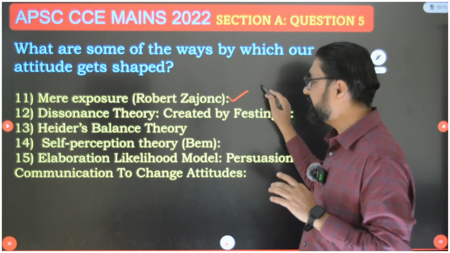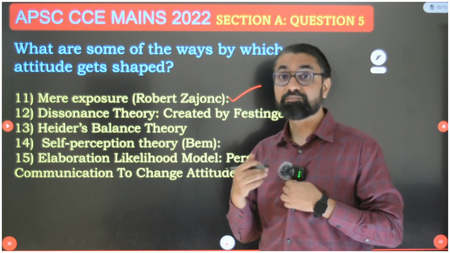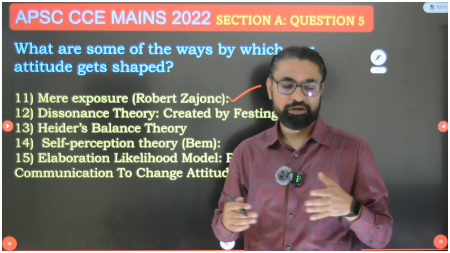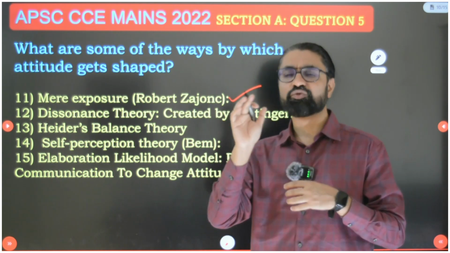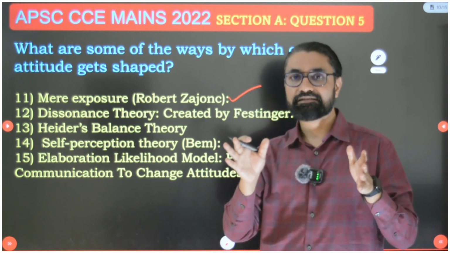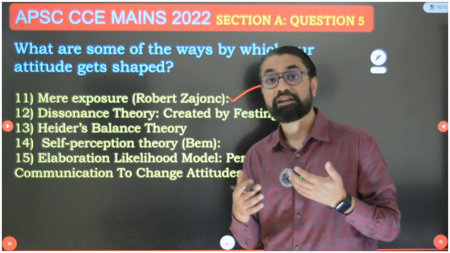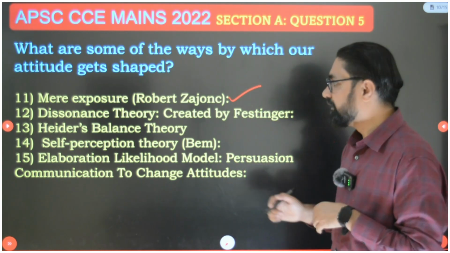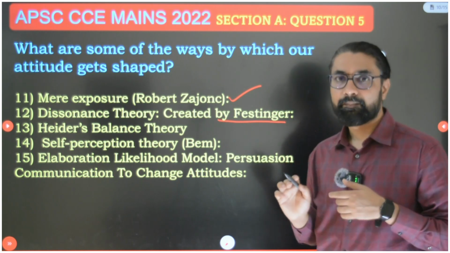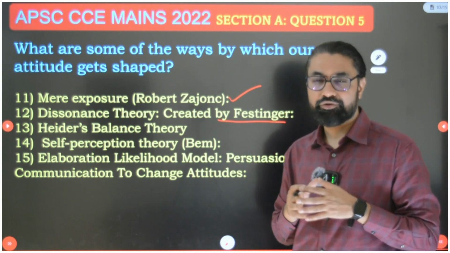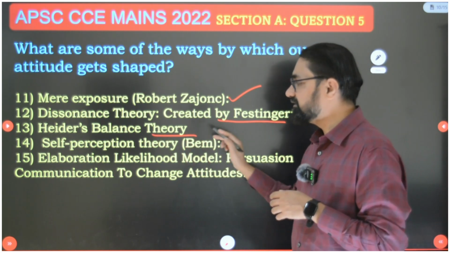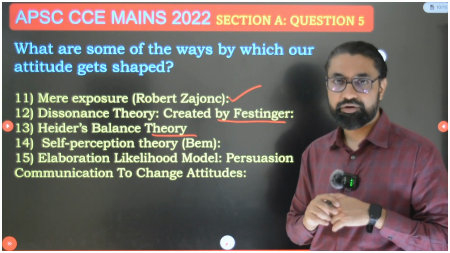Then the mere exposure effect, the theory of Robert Zajonc, is used in the marketing industry. In marketing, when you go to a mall, they will expose you to so many flash messages, posters, advertisements, etc. Through this exposure, our consumer attitude gets shaped. Then the dissonance theory of Festinger explains how attitudes get shaped. Then Heider's balance theory is also very important. It explains how attitude gets shaped.